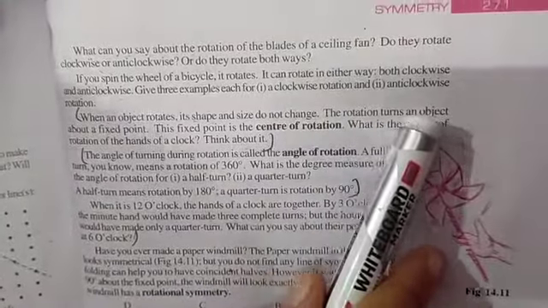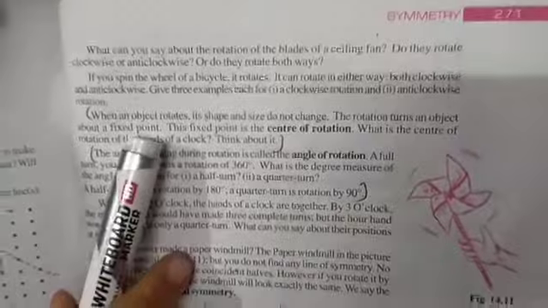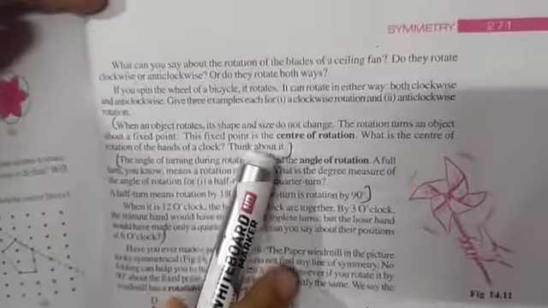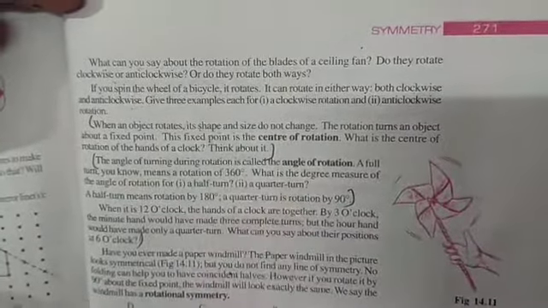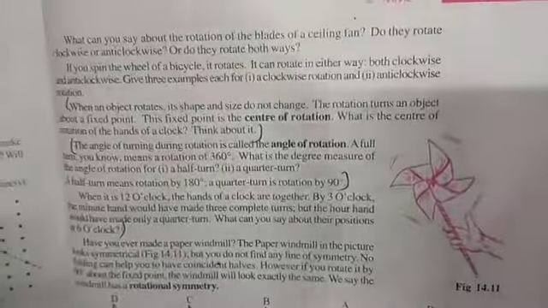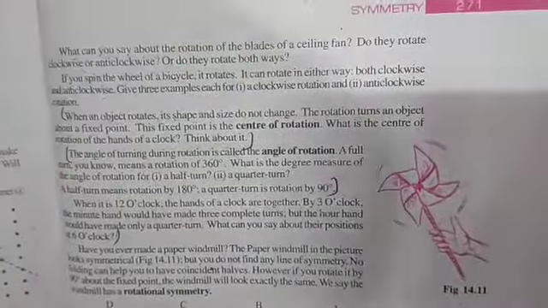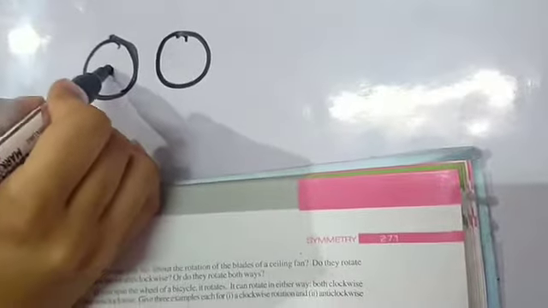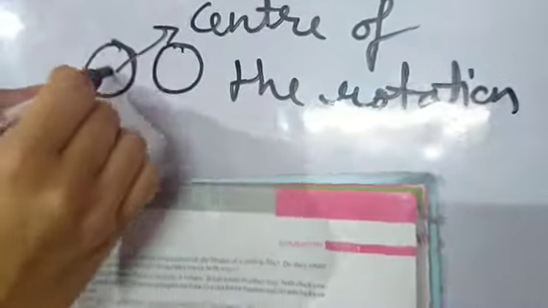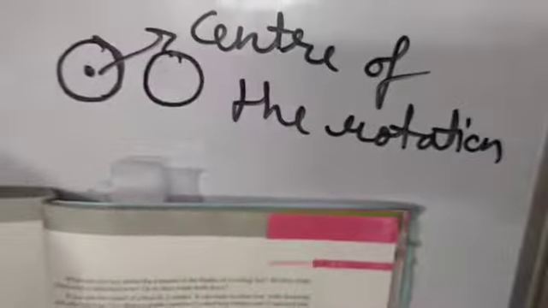Next is, the rotation turns an object about a fixed point. This fixed point is the center of rotation. Okay, he's saying कि when any object is rotating, then the rotation turns an object about the fixed point. This is the fixed point, जिस fixed point से वो rotate करना शुरू करता है. So this fixed point is called the center of the rotation. ठीक है, this is the fixed. ये change नहीं होता. This is called center of the rotation.